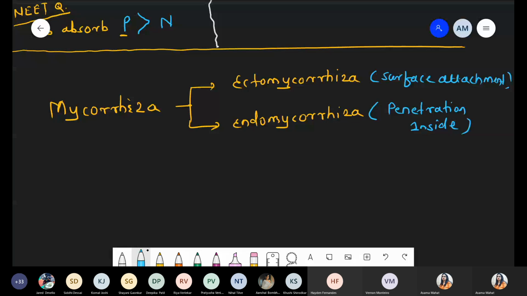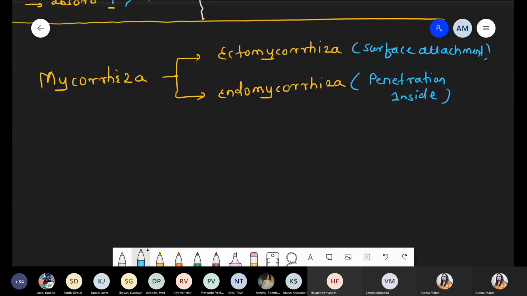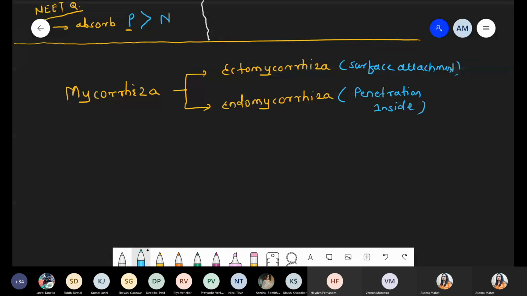Quickly, we are taking the diagrammatic representation of ectomycorrhiza and endomycorrhiza. The purpose of both is the same: provide phosphate, provide nutrients inside the cell to the plant. But now they are showing two ways. So we are talking about two types of mycorrhiza, endomycorrhiza as well as ectomycorrhiza.